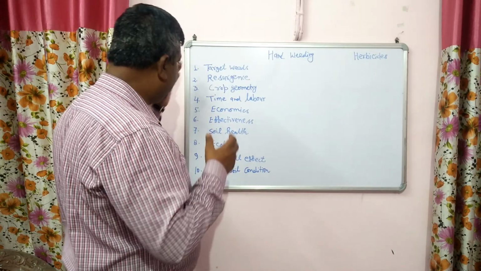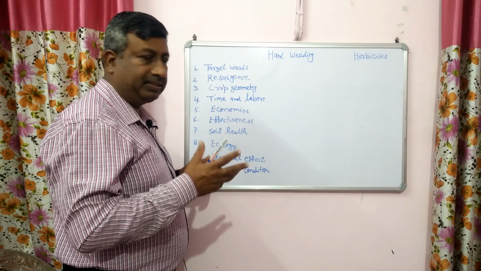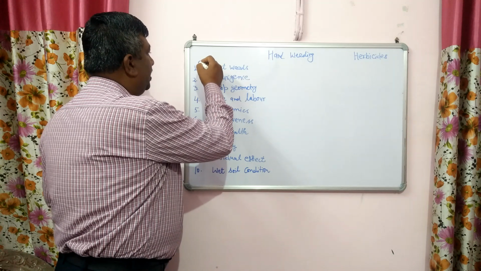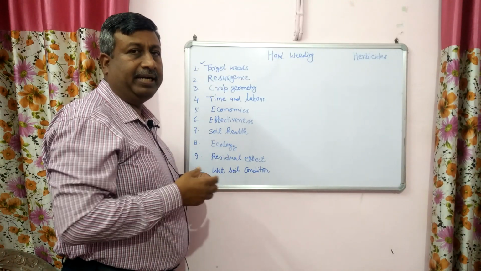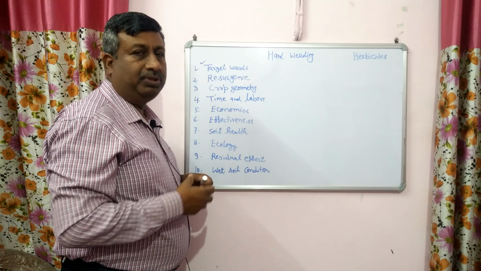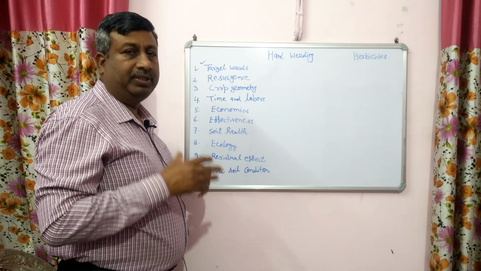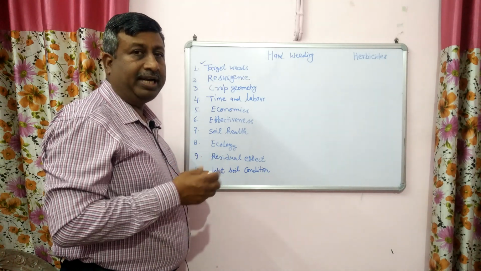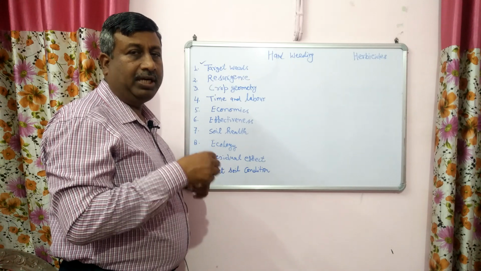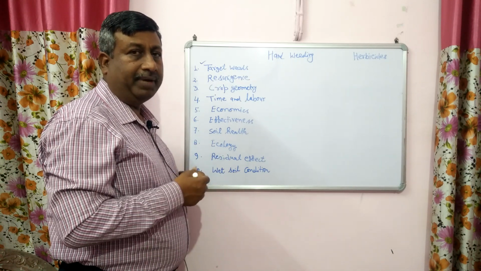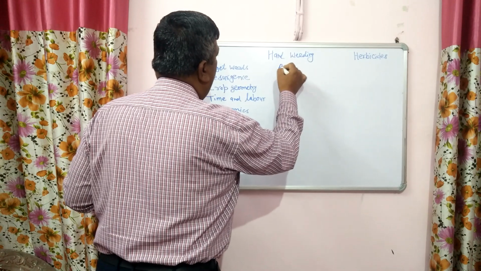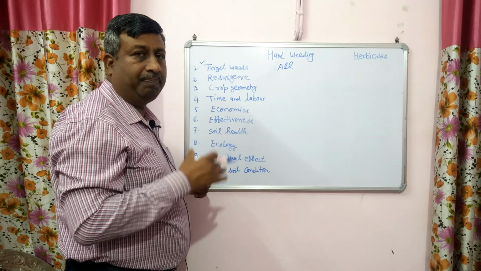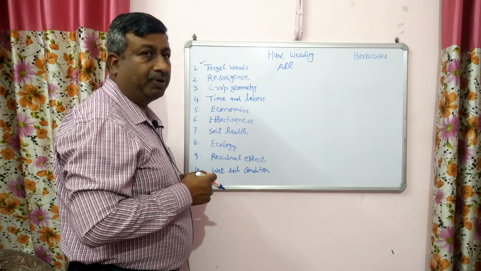These are the points on which we will discuss and explain one by one. Number one is target weeds. When we go for hand weeding and we are using any implements to remove the weeds, then we remove all the weeds, whether it is broadleaf weed or grassy weed or sedges. Particularly sedges are effectively removed by hand weeding because they are not in the soil and can be removed by implements. So we remove all types of weeds. So there is a complete removal of weeds from the crop.